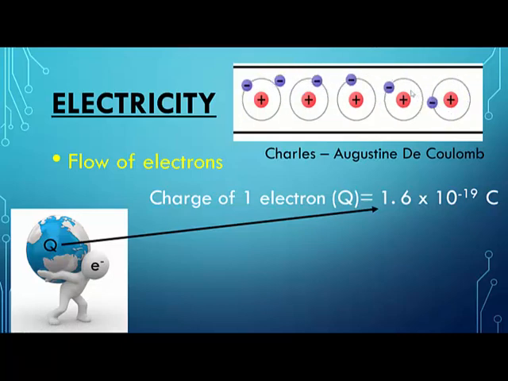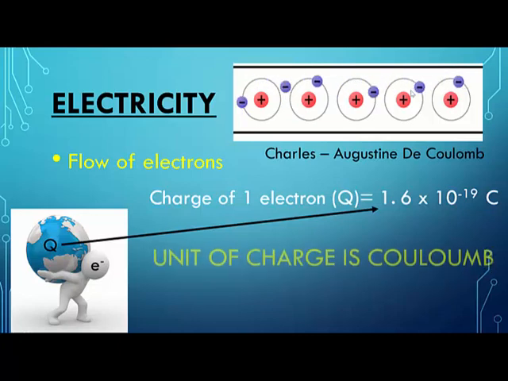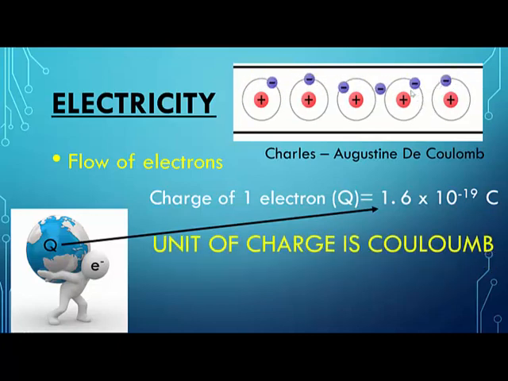1.6 into 10 to the power of minus 19 coulomb. This much charge one electron is carrying. Is it clear to you? Let me know. Yes, ma'am. Okay, fine.